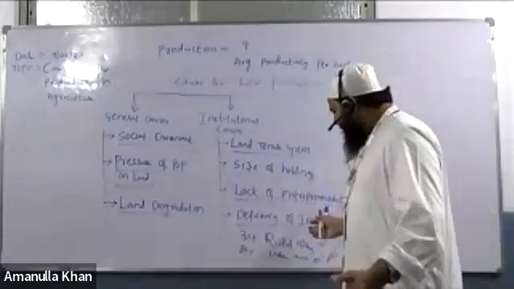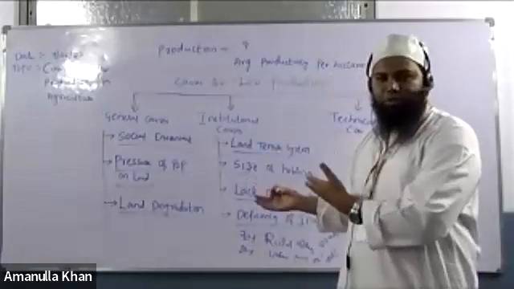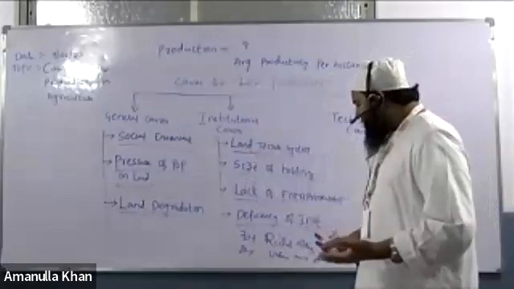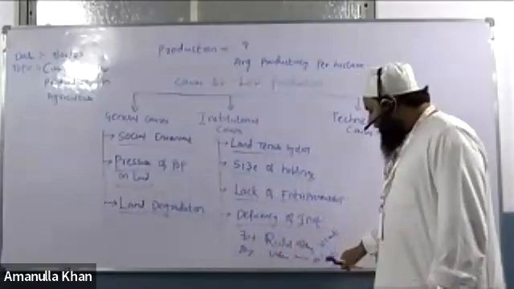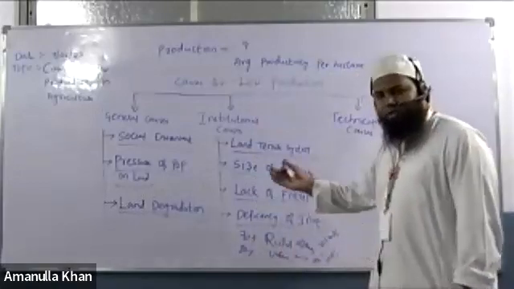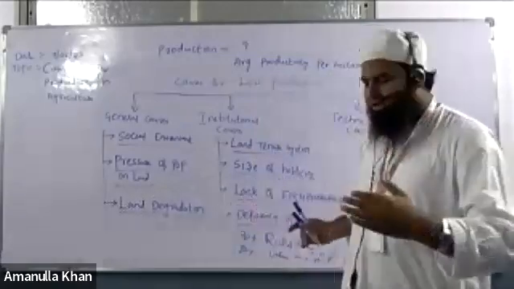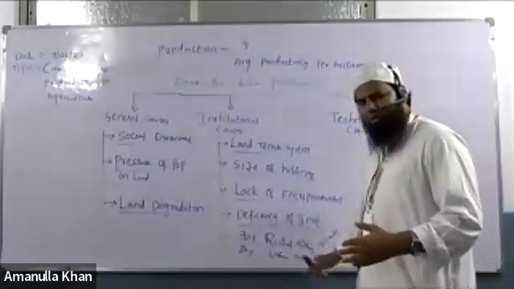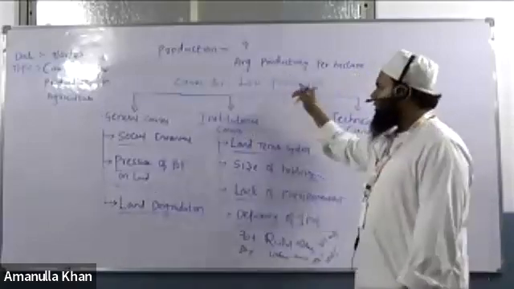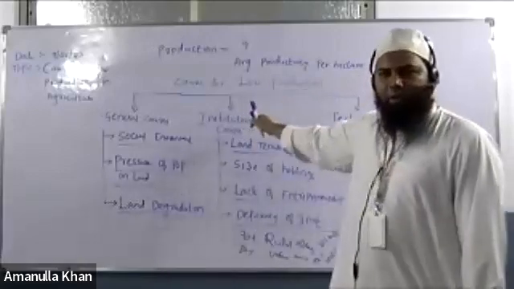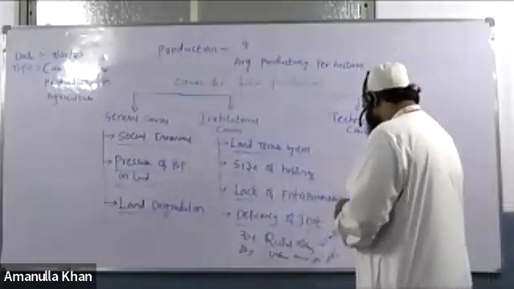70% of the population is living in rural areas, but only 30% of investment is going to rural areas, and the rest 30% of the population is residing in urban areas, but 70% of investment is going to urban areas. See how huge a gap there is. This investment aspect is also declining the production. This is also one of the reasons why our production is coming down. Understood everybody? Moving to the next technical causes over here.